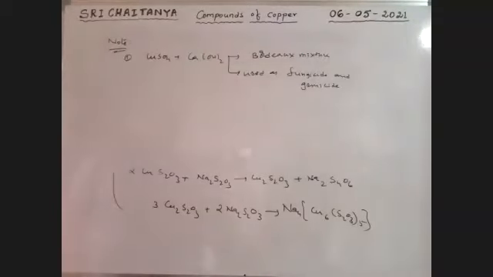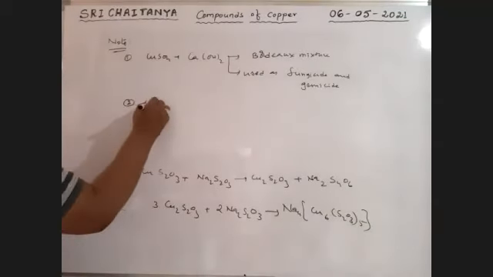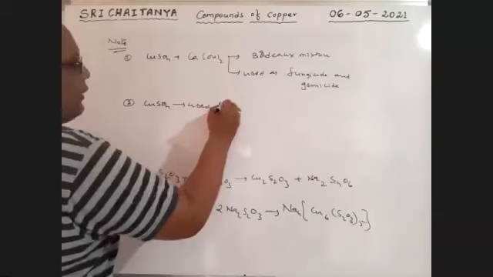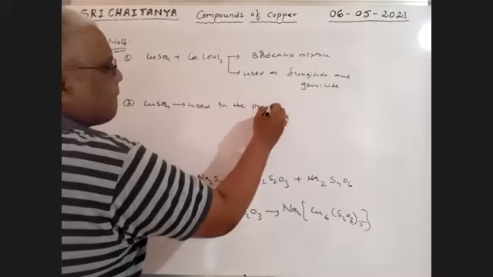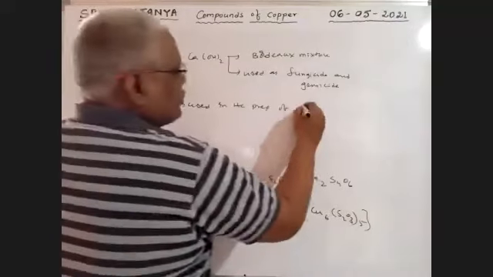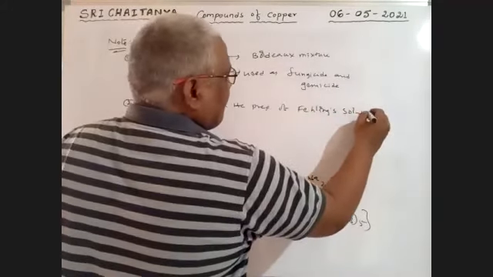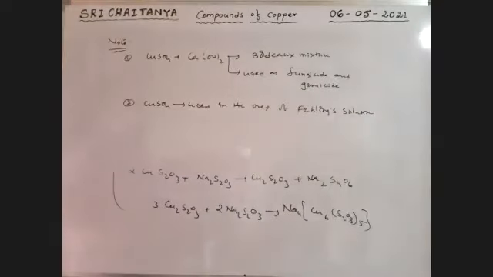Next, CuSO4 is used in the preparation of Fehling's solution.